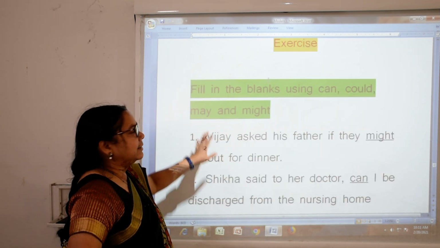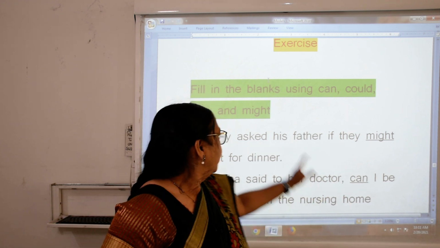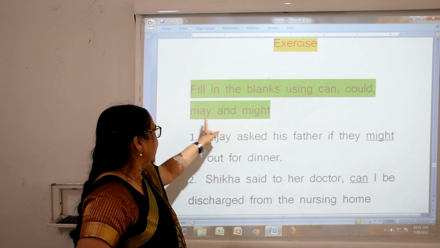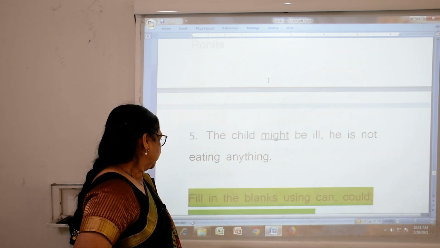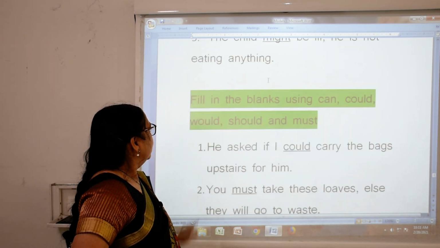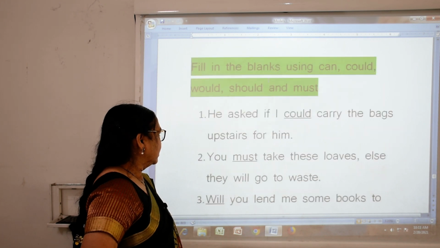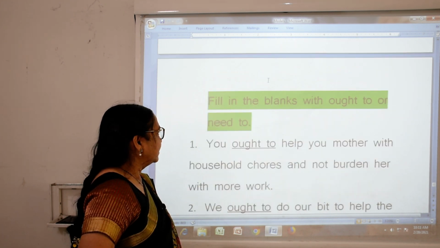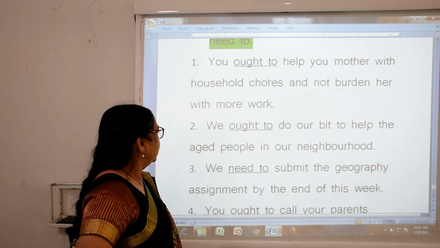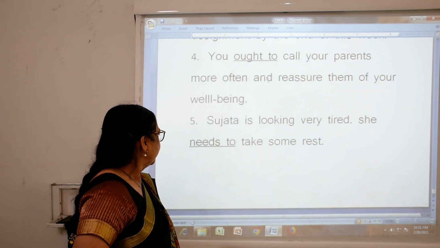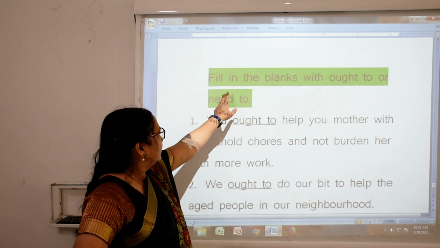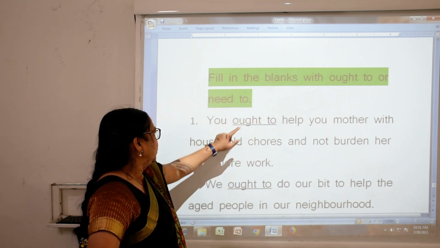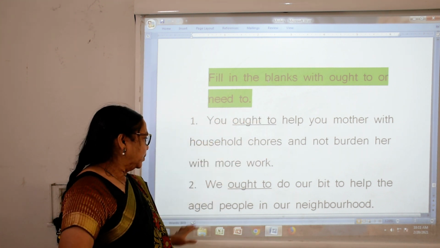Now, a few exercises are there, students. You have to fill in the blanks using can, could, may and might. And here also, fill in the blanks using this and underline, ought to and need to. And one more is there. Fill in the blanks with ought to or need to. You ought to help. Okay, underline.